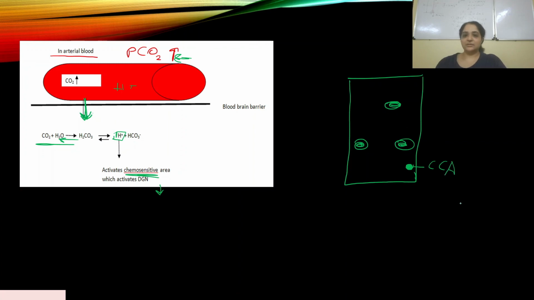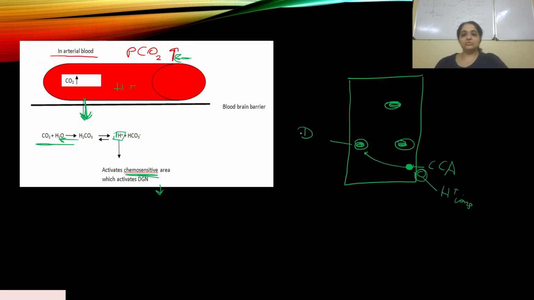So the reaction is taking place here. What happens? H plus ions have been formed in this area, and these H plus ions move to the chemosensitive area and activate it.